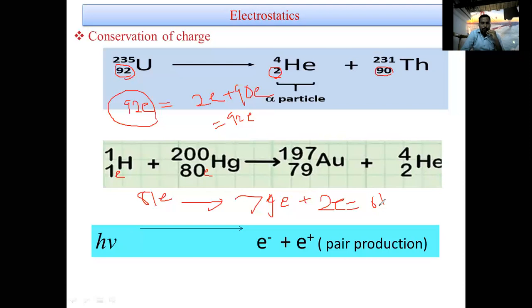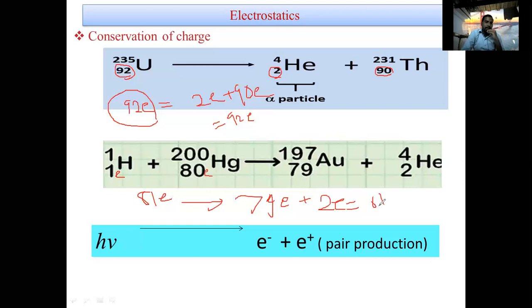Now another example is pair production. Pair production is nothing but the photon, when it is produced after annihilation, forms an electron and positron pair. In this process, h nu is a gamma photon having no charge.